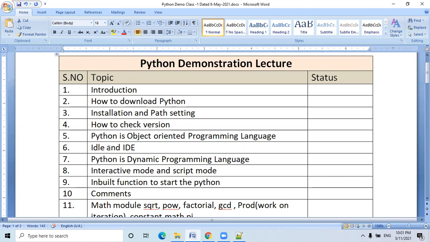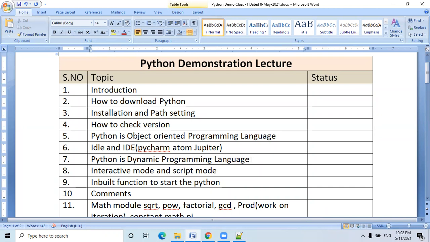We have already seen IDLE, but we have not seen an IDE. IDLE is Integrated Development Learning Environment, which is basically provided by Python. When we install Python, one IDLE is already provided. But an IDE is external software like PyCharm, Atom, Jupyter, etc. These are additional external IDEs. We will start work in an IDE also, but after some time.